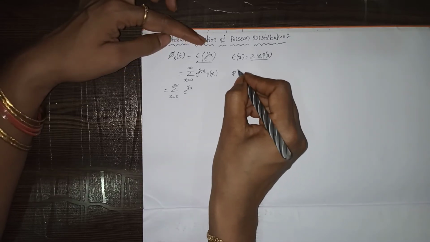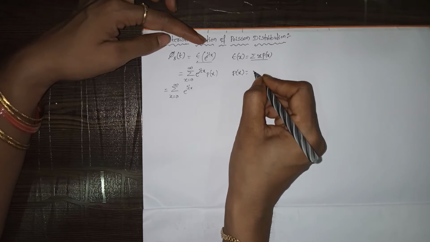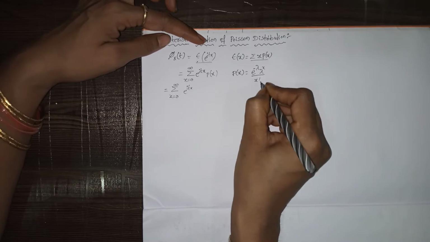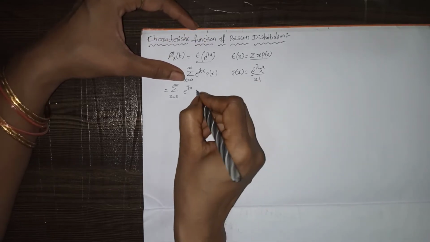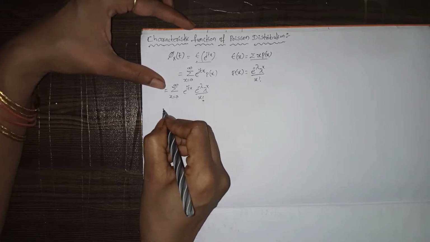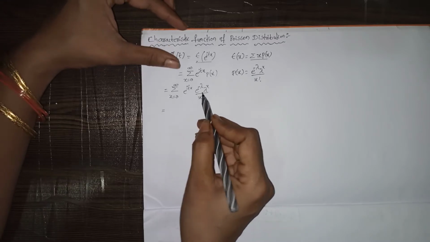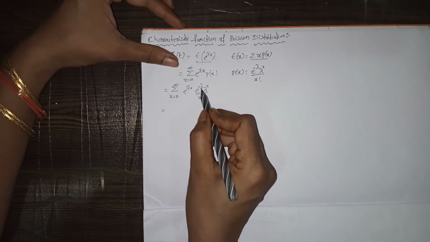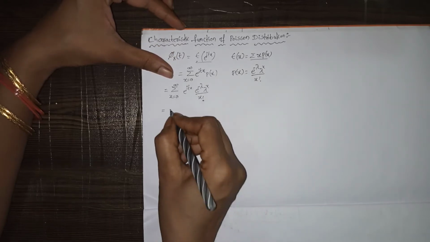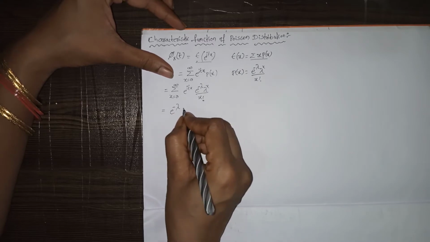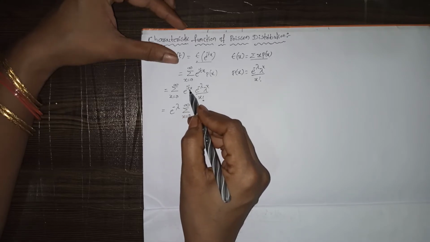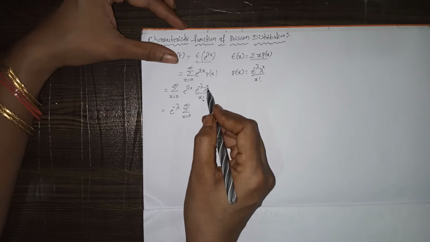p of x in the sense what? The Poisson distribution formula: e power minus lambda into lambda power x by x factorial. So we write this formula. Here e power minus lambda does not have x, so we take it before the summation: e power minus lambda, summation x equals 0 to infinity, and here e power i t has x in the power and lambda also has x in the power.